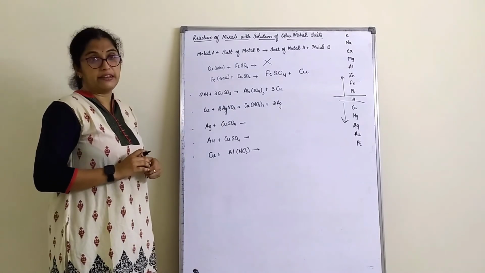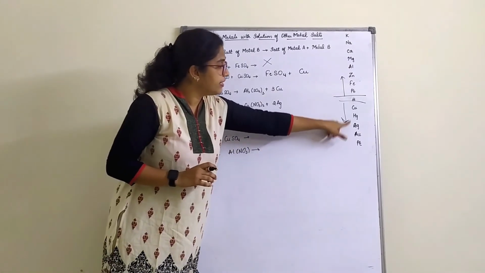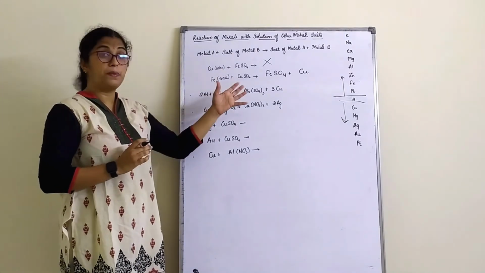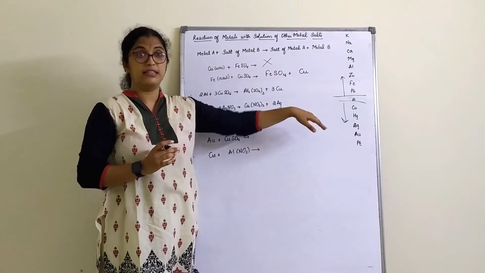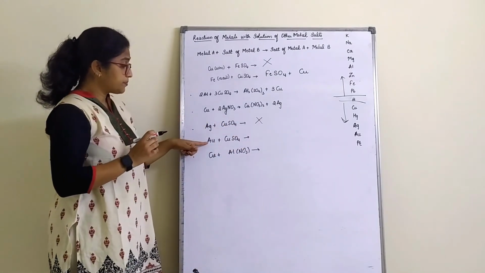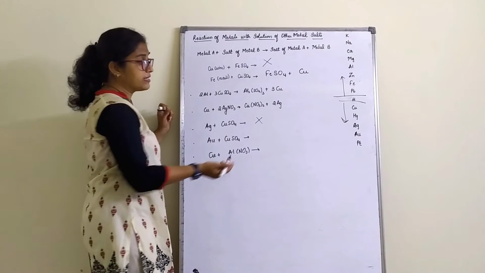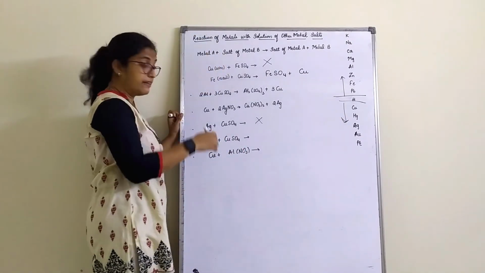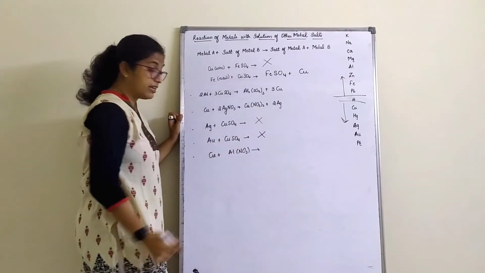I have written some more reactions here. Silver reacting with copper sulfate. Is it possible? I can't go the other way, because copper is more reactive than silver in this case. No reaction will take place. Gold reacting with copper sulfate. Copper is more reactive than gold. No reaction will take place.